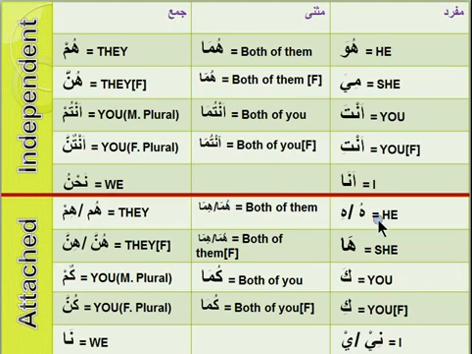So the attached versions are almost the same. Like here, instead of huwa, it's hu. Rabbuhu, his Lord. Huma, huma, completely same, except it could sometimes be hima. Hum, it could sometimes also be him. Hunna, it could sometimes be hinna. But these are the common ones. Hunna, hum, huma. And instead of hiya here, it's ha.